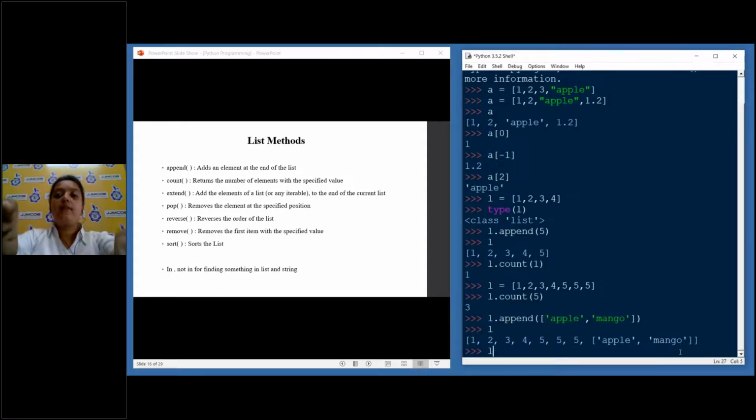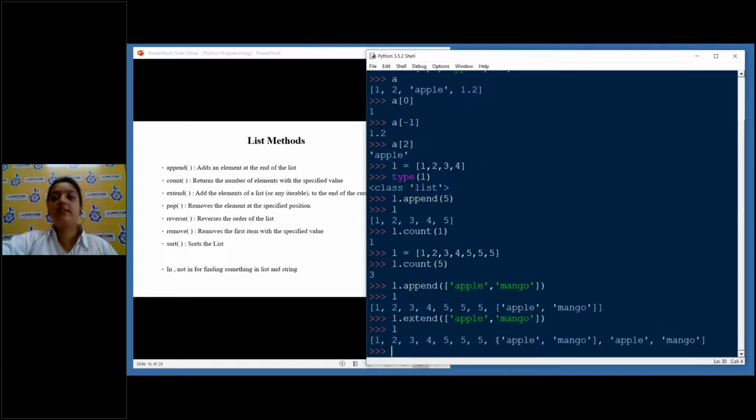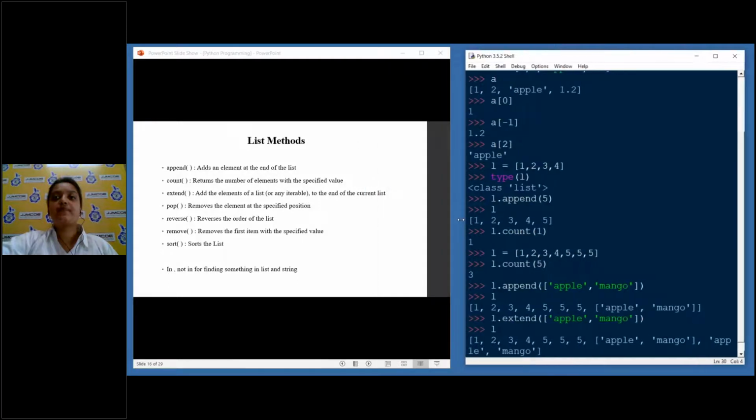So what I will do is use extend, and pass the same values, apple and mango. Now forget the first part, because it is already there in the list from the previous operation. Now you see the values apple and mango got inserted in the list, but not as a list, as individual items of the list. So this is the difference between append and extend.